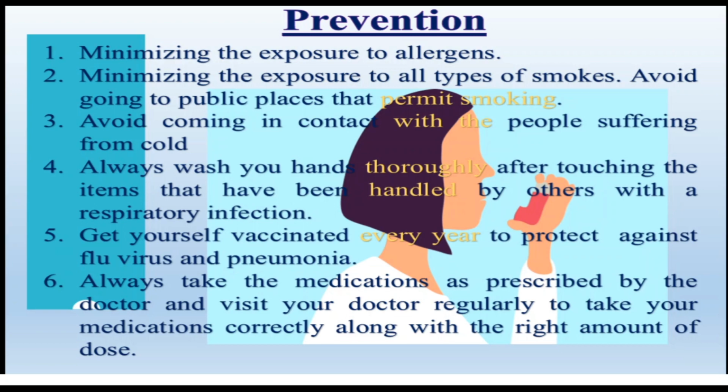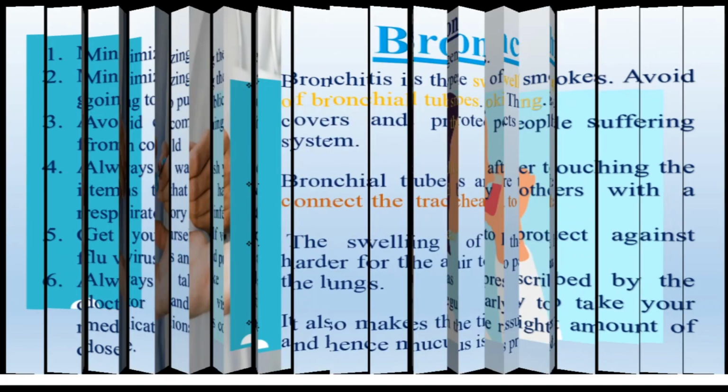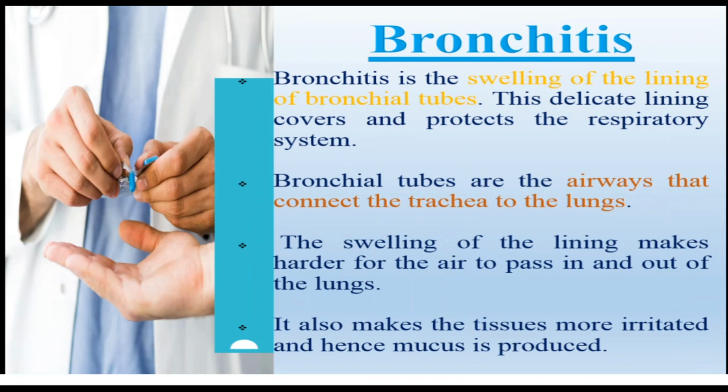Next, bronchitis. Bronchitis is a swelling of the lining of the bronchial tubes. Swelling means weaken. This delicate lining covers and protects the respiratory system.